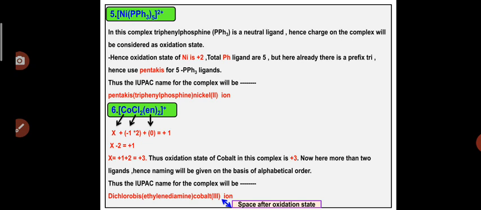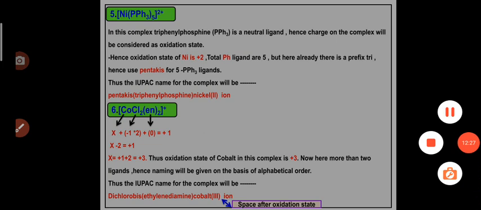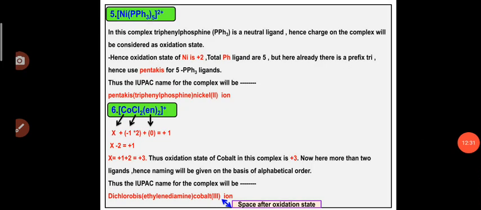Now we can have another example where a net positive charge is present on the complex. So what is the charge on the complex here? +1 charge. When this rule is applicable, the positive charge, or whatever the charge present on the complex, will be considered as the oxidation state.